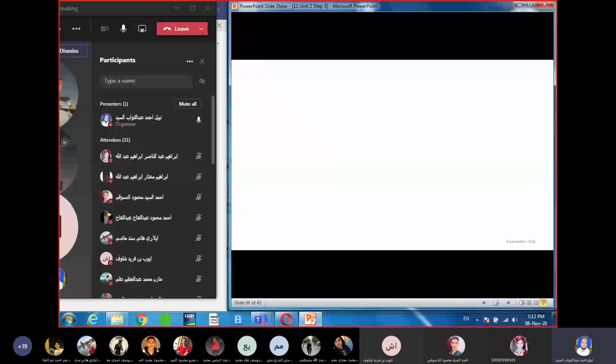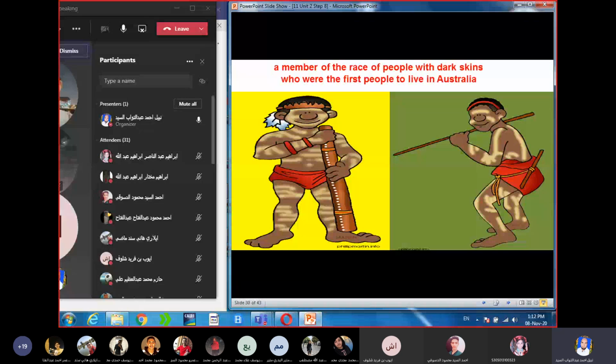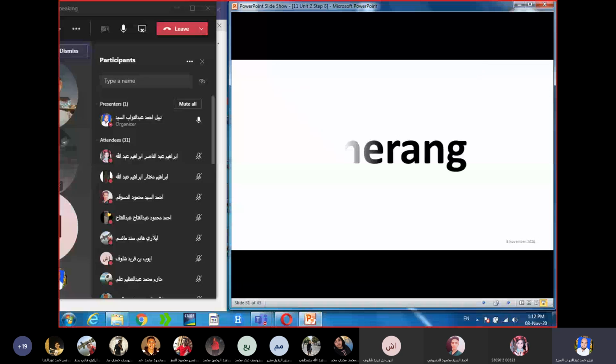Aborigine: a member of the race of people with dark skins who were the first people to live in Australia. Aborigine. Boomerang: a curved stick that when thrown in a particular way comes back to the person who threw it. Boomerang.